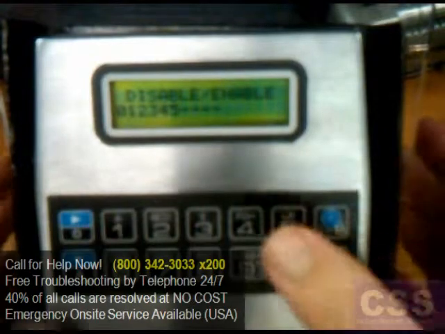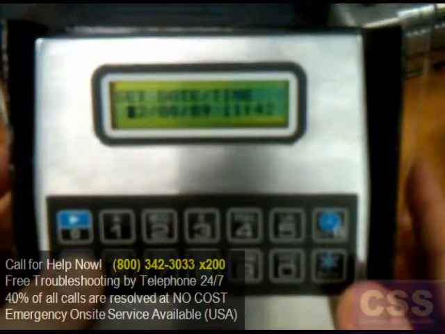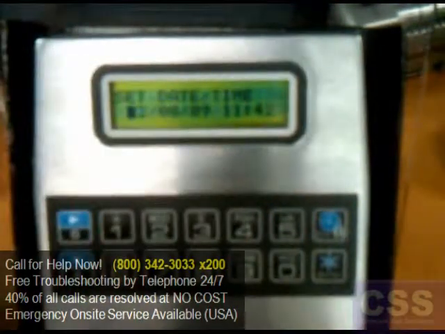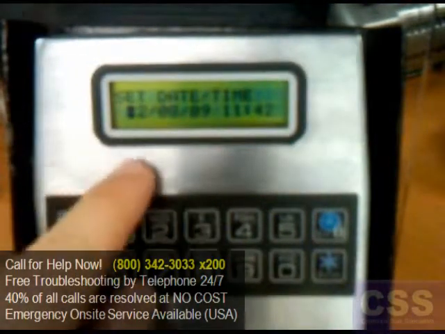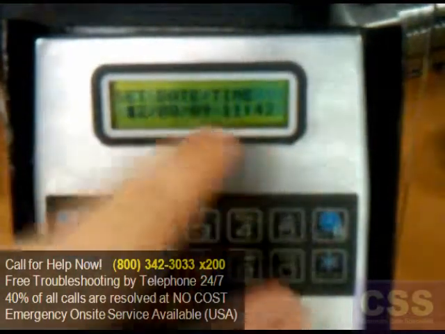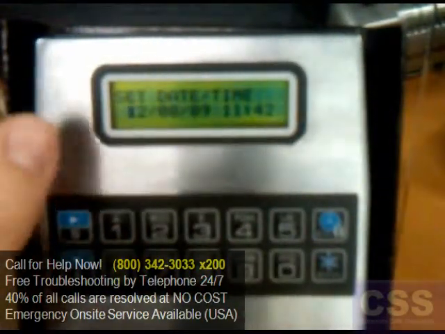Press the down arrow key 4 times until you get to the Set Date Time screen. Here, go ahead and overtype the numbers for the date and then the time. We'll go ahead and just enter in what we have right now.